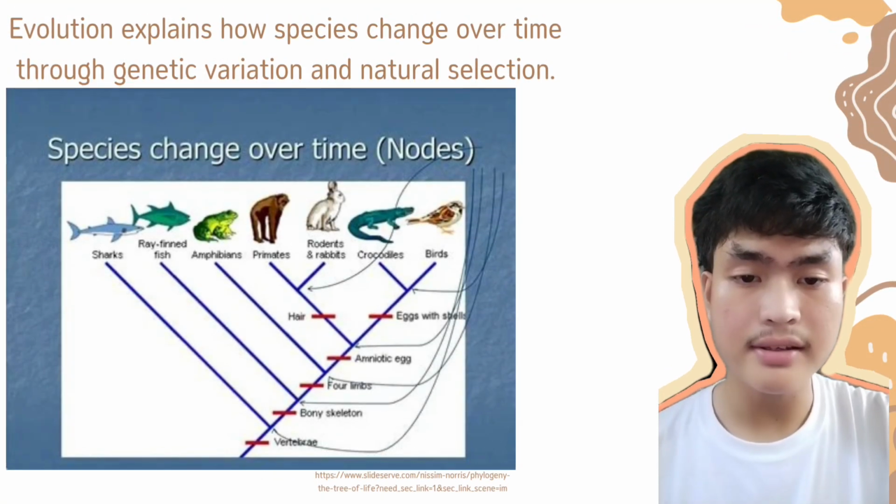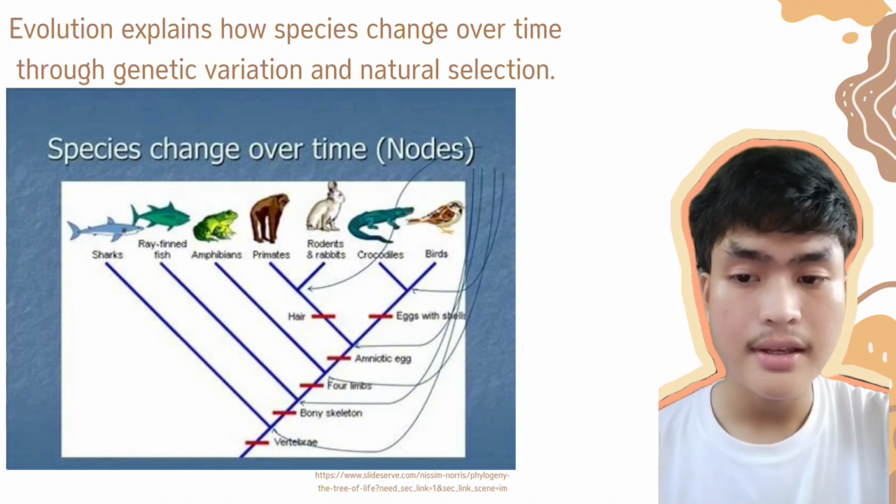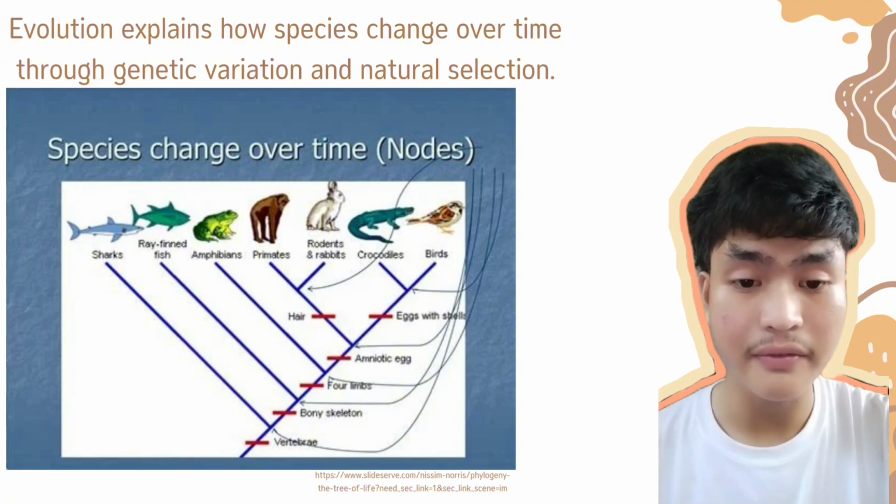Evolution is the process of genetic change in a population over generations. It helps explain biodiversity and adaptation. Mutation, natural selection, and genetic drift shape life as we know it. Scientists have developed theories to understand how species evolve.